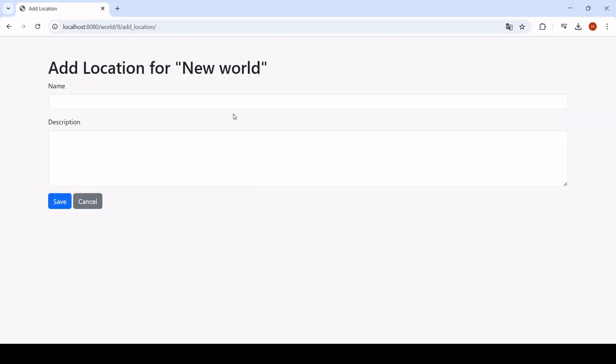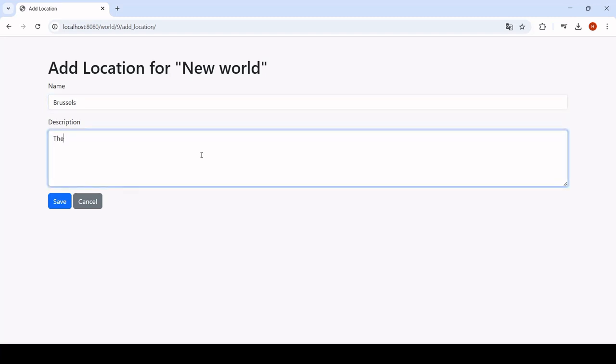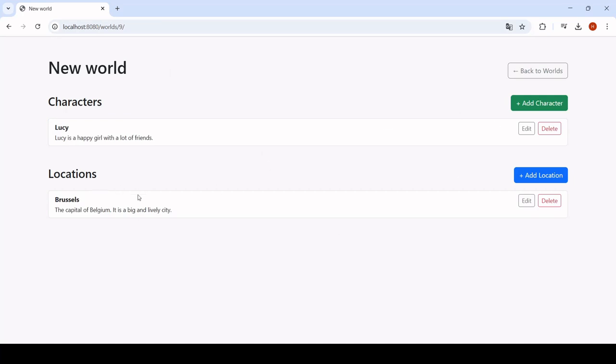I can also do the same with locations. It works roughly the same. So I can, for example, add Brussels, the capital of Belgium. It is a big and lively city, for example, right? So that will also be taken into account when Brussels is used. When it's a fantasy world with a city that doesn't really exist, you can also provide here what the city should be like.